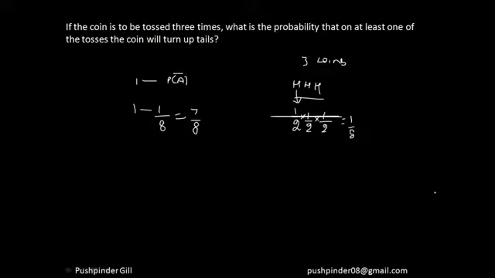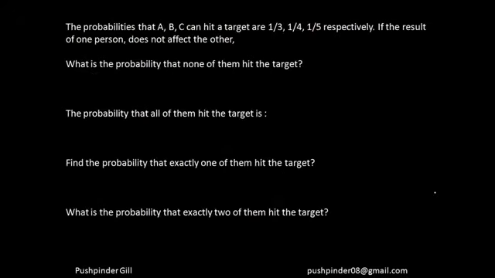So I hope everyone understood this question. It's very critical, because if you start jotting down the cases for at least one tail, it is going to take you a little bit of time, right? So this is a much smarter way, and we're going to do the coin topic in detail in some further videos, right? So let's just go ahead and do the next question.